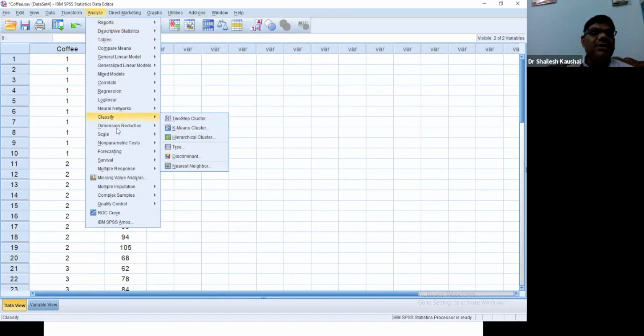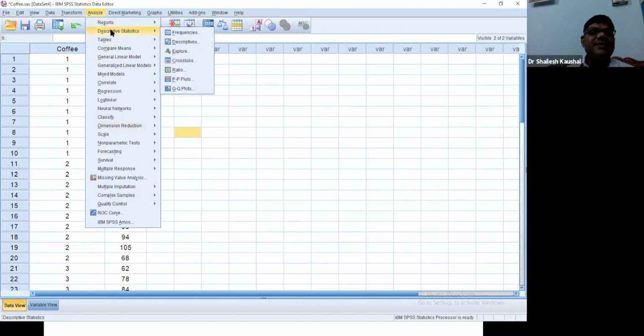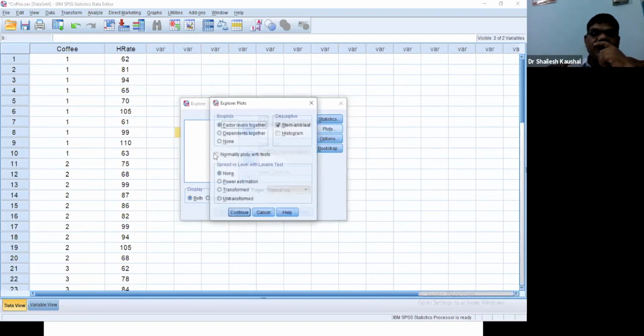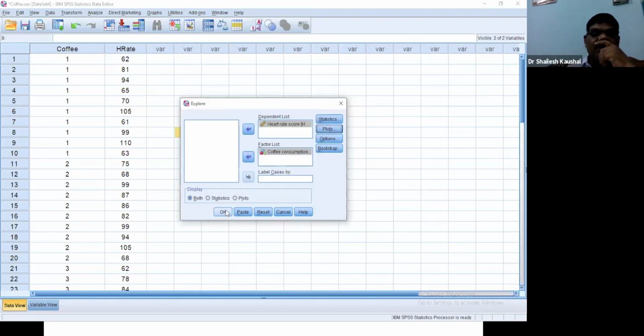We analyze descriptive statistics, heart rate score and then coffee consumption, plots. Data may be normal or not normal.